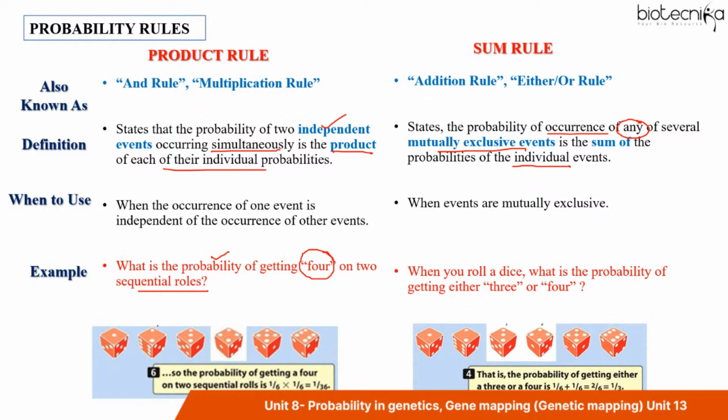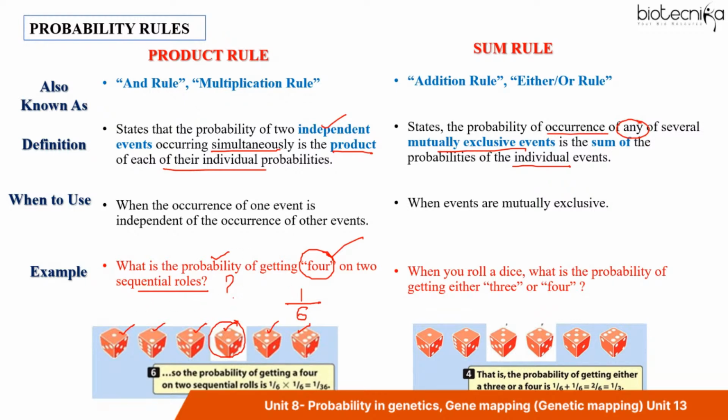When you roll a dice, what is the probability of getting number 4? That is what we have to find out here. When you roll a dice, you can get number 1, 2, 3, 4, 5, or 6. So possible cases are 6, but the favorable case I'm looking for is number 4. So obviously the probability of getting number 4 will be 1 by 6 only.